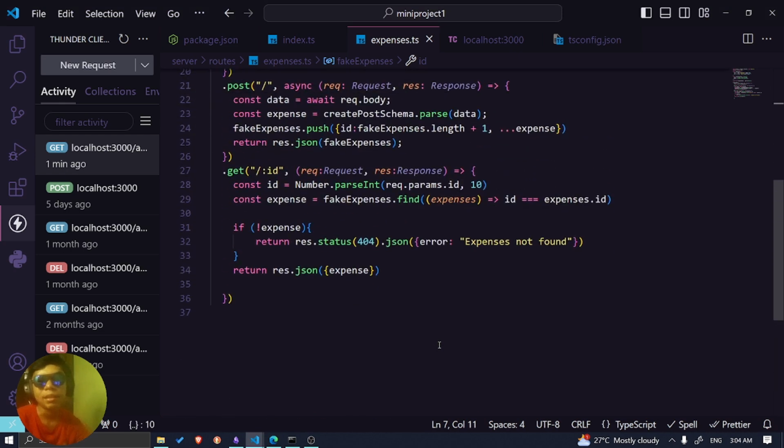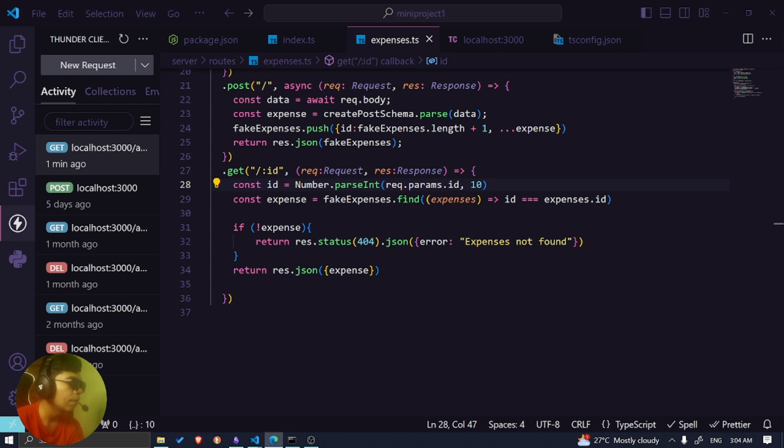What's the meaning of 10 here? Let me ask. Maybe it means any number. Why the number 10? It's basically a radix parameter. The radix parameter specifies the base of the numeral system to be used for the conversion. For example, a radix of 10 means that the number should be parsed as a decimal base 10 number. Okay, so it's parsed based on base 10 numbers. That's interesting. I need to look this up later to understand more, but it's okay. As of now, it still works, but I still didn't get the answer.